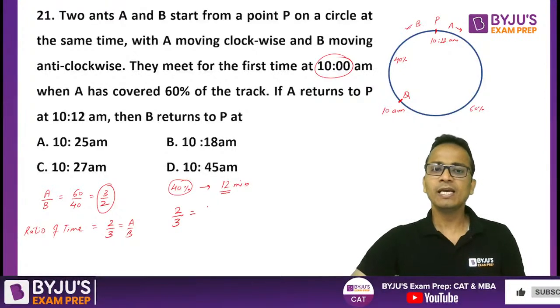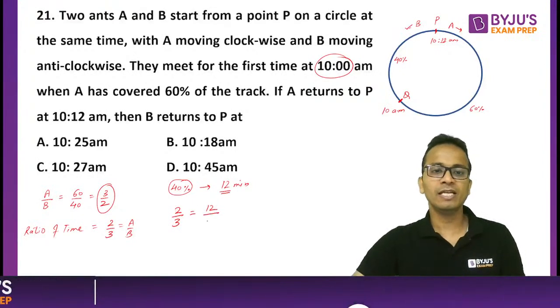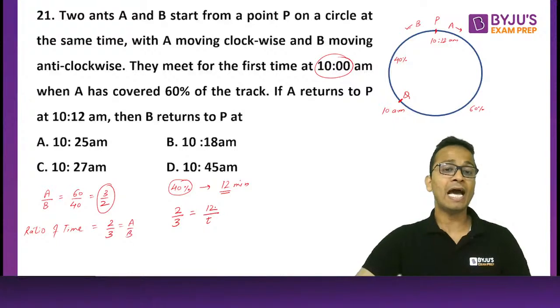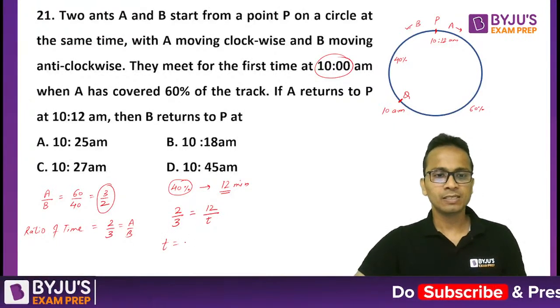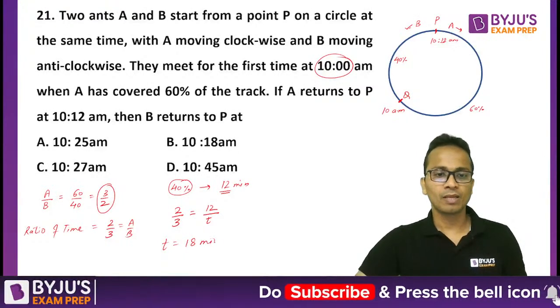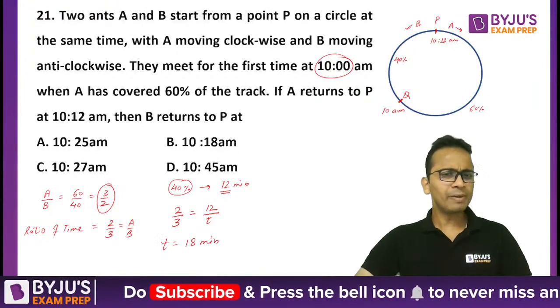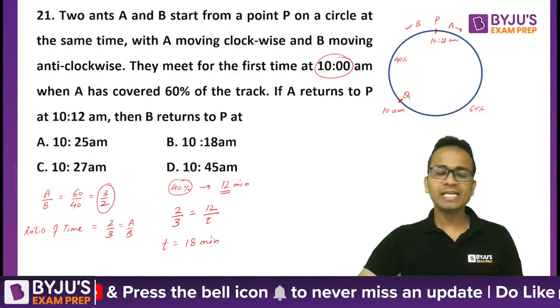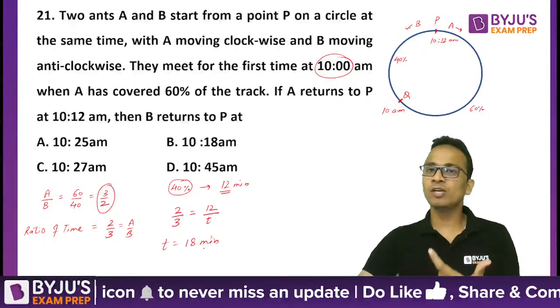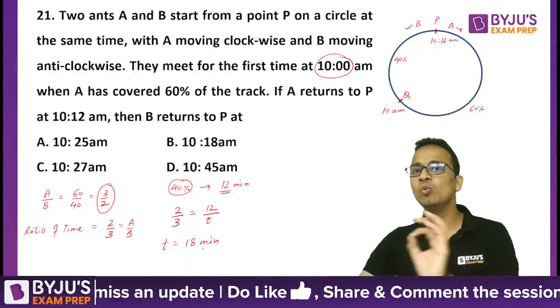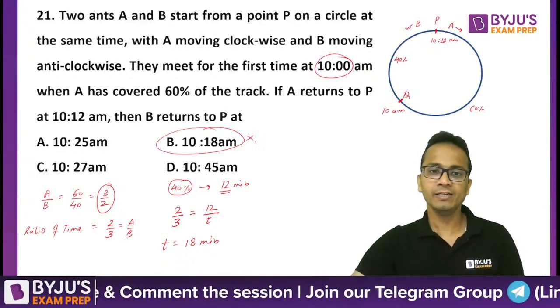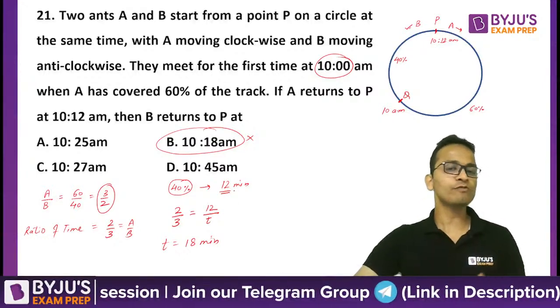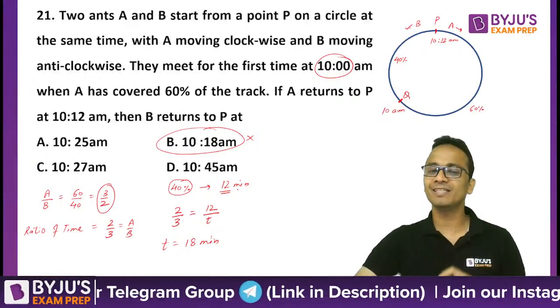A is to B. A has taken 12 minutes. Let's say T is the time taken by B. So the value of T will come out to be 18 minutes, right? Now, don't commit any mistake at this point. 18 minutes is not the time in which B will return to point P. So the answer will not be 10:18. I saw a lot of students marking option B in this case.